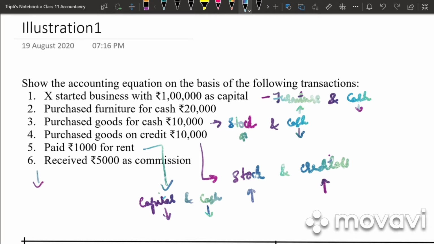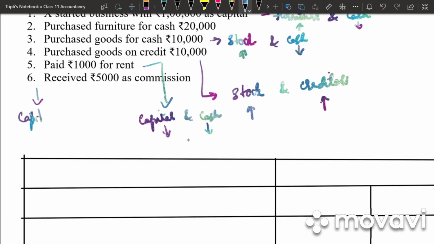Then we have received 5,000 as commission. Whenever we are receiving an income, the capital is increasing. So again we have capital and cash. Our capital is increasing, our cash is also increasing.